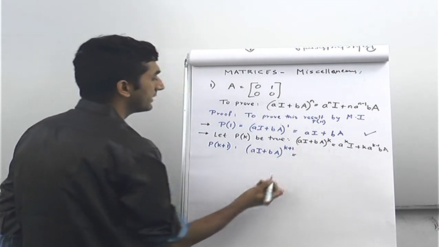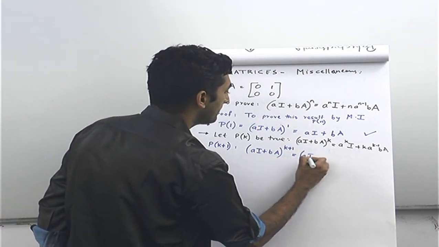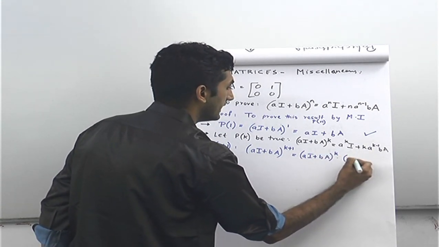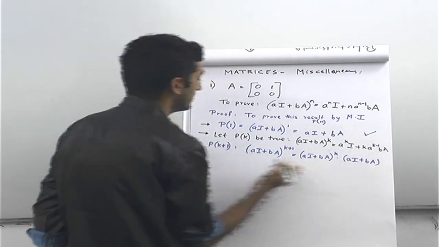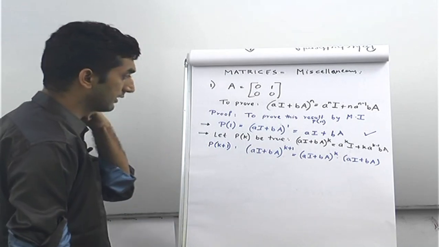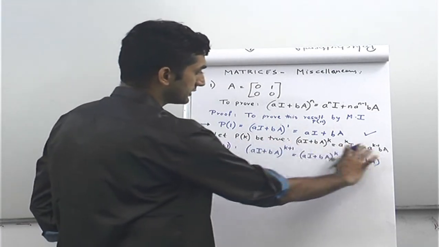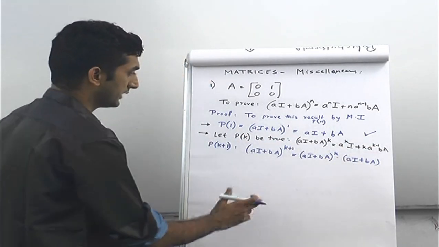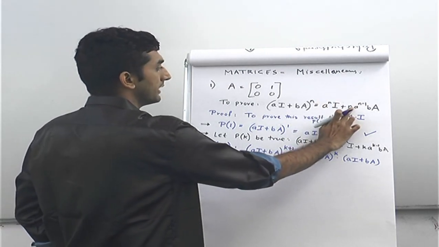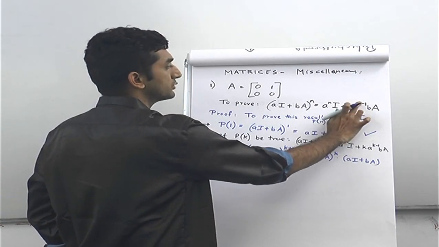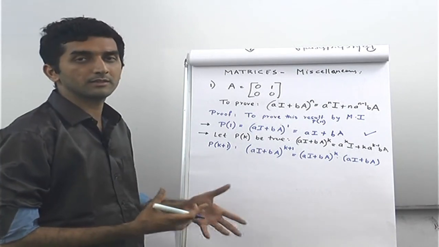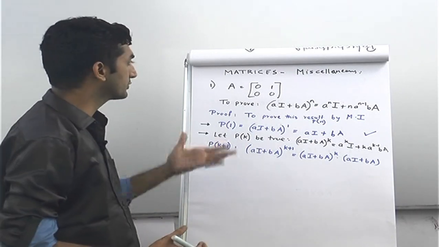right? Now this will become what? This is nothing but (aI + bA) the whole raised to k into (aI + bA). Am I right? It's just like something raised to 7 is something raised to 6 into that something. That is what I have written. If using this we prove that this is true, this being equal to a^(k+1) I plus (k+1) a^(k+1-1) bA, then the corresponding result, the mathematical induction proof that we are trying to do, is true, and hence this will be justified true.